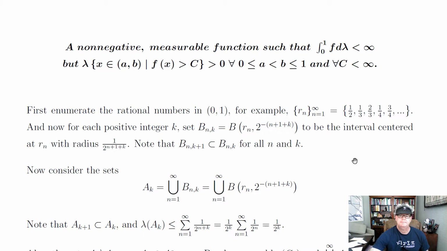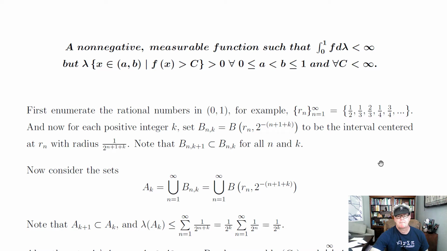So the idea is, we'll have to enumerate the rationals. We'll do it the standard way. You make your 1/2, and then 1/3, 2/3, then go to 1/4, 3/4, then the fifths, and then so on. Just go that way. It doesn't matter. So enumerate the rationals anyway.